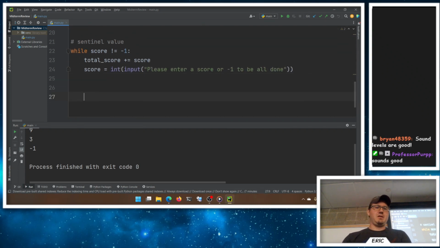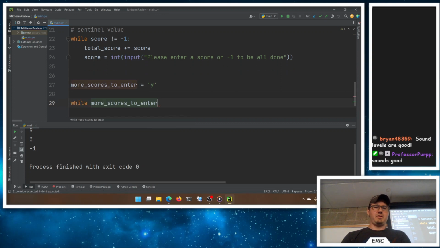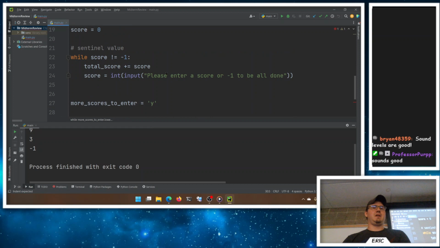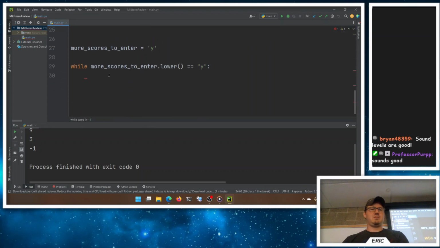Or we could say, I don't know, more scores to enter equals a y, and while more scores to enter equals a y, let's do this thing. And maybe even check lower on that one. Enter the score. And really we could just take total score adding that here, and then ask if they have more.